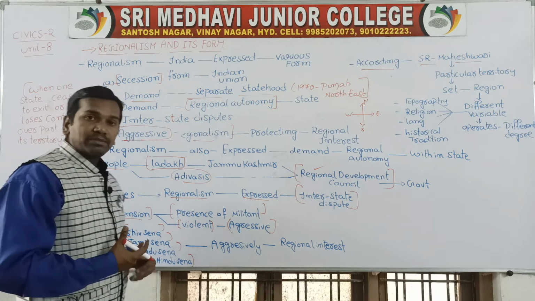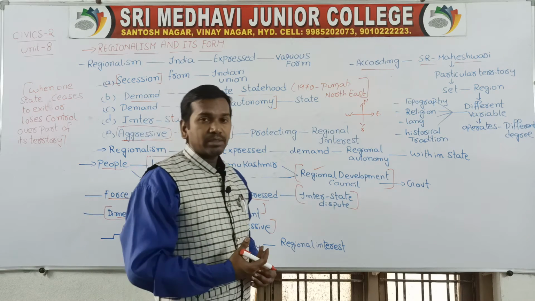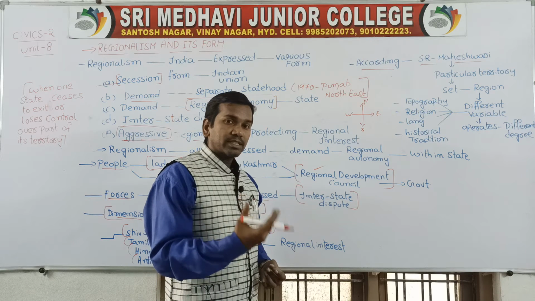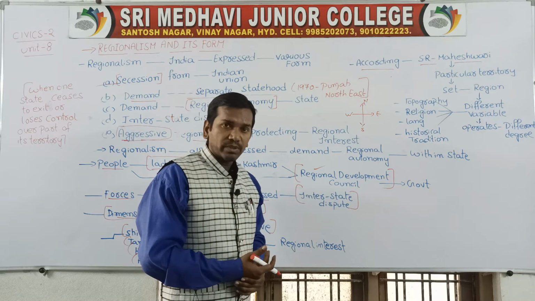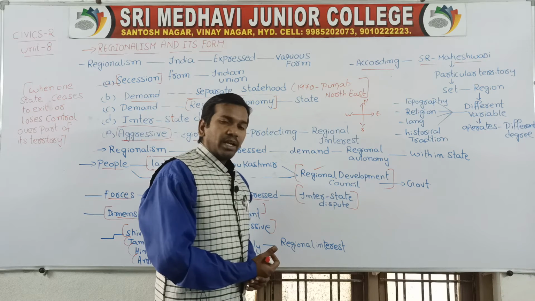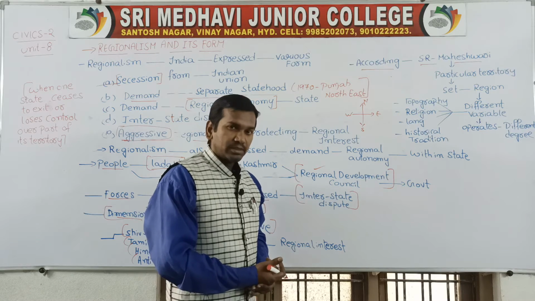Already in the previous classes we have seen that during the post-independence period there was a growing demand for a separate state. Particularly the DMK party in Tamil Nadu, Dravida Munnetra Kazhagam, demanded a separate Tamil state out of the country. They wanted to make a Tamil state. This demand has been growing in Tamil Nadu since the 1960s.